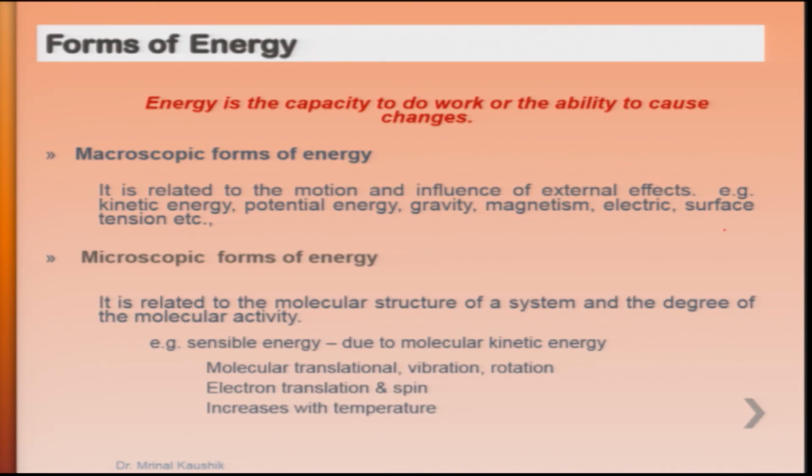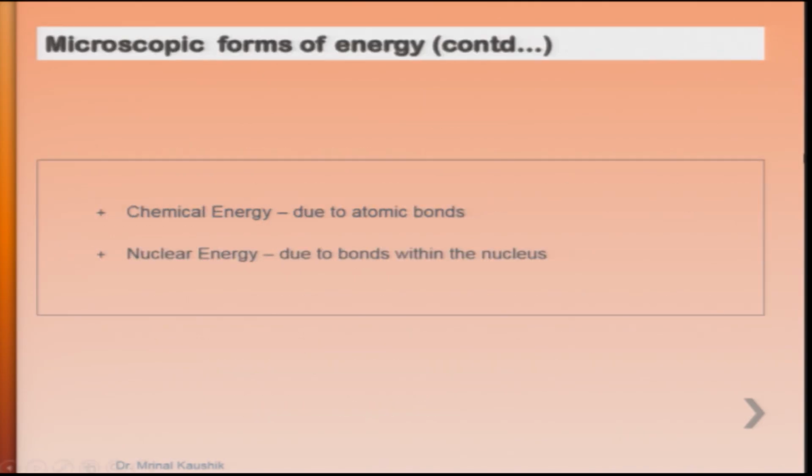The microscopic forms of energy, which we have reviewed in the kinetic theory of gases, include translational energy, rotational energy, vibrational energy, and moreover electronic energy. When bonds are formed, this is called bond energy, and in chemical energy, the bonds are broken in the reactants and the products are formed.